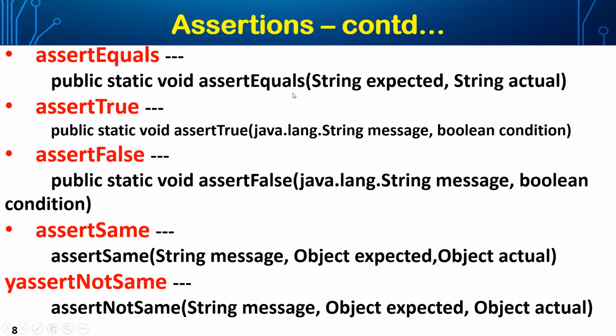For example, in the same line, if I write assert true with string expected and string actual, by default it will search for a true outcome, that is, both should be equal. It will try to find it in the positive manner only.